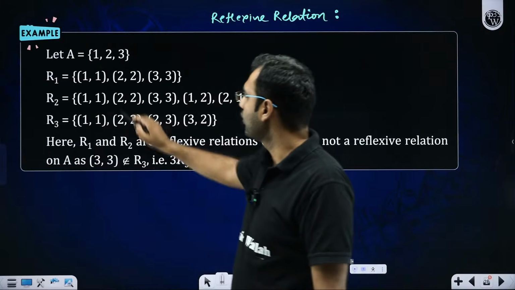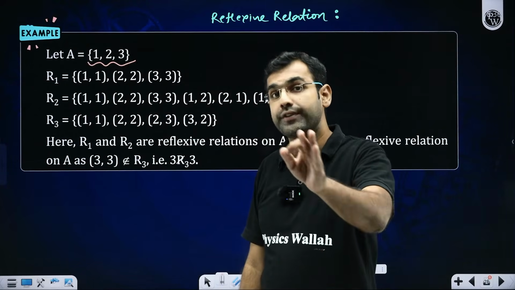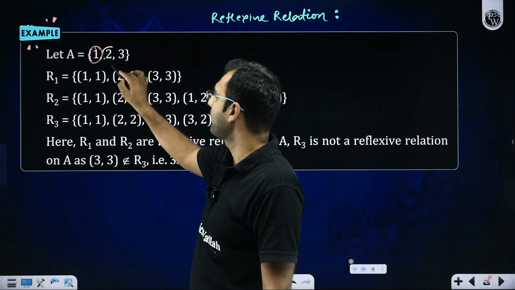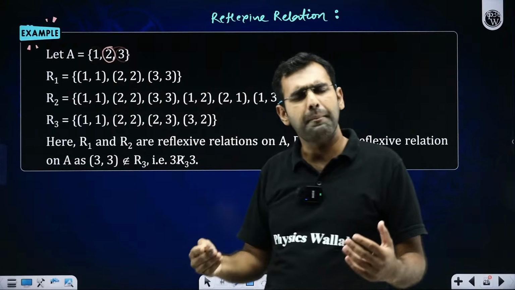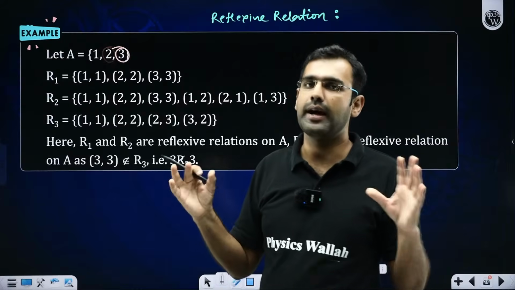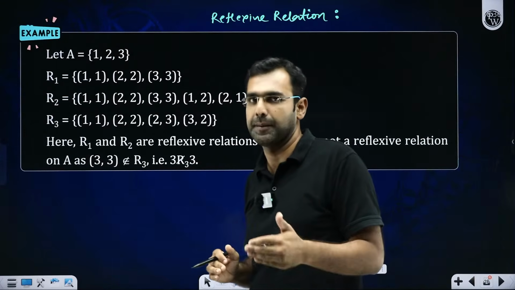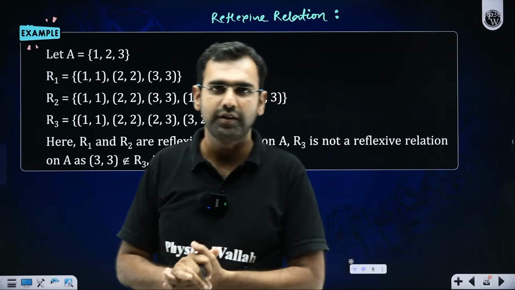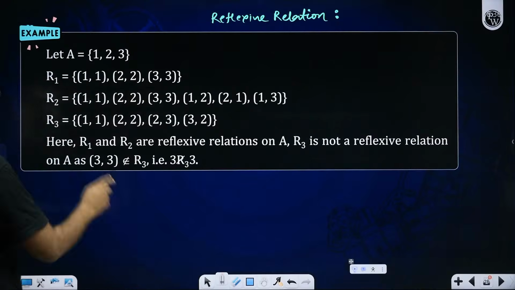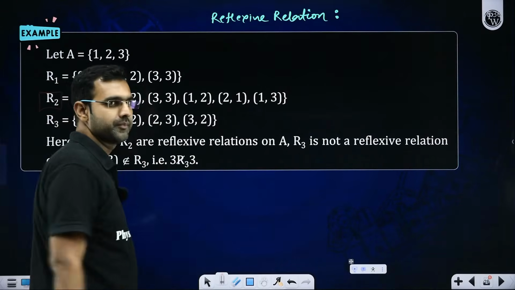I am saying that whatever the elements in A are, all those elements should be mapped with themselves. So 1 should be mapped with 1, 2 should be mapped with 2, 3 should be mapped with 3. Apart from that, any other mapping I see, I'll be happy. I'll be really happy. But at least these 3 mappings, (1,1), (2,2), (3,3), I must see. Did I answer your query? Everybody, tell me yes or no. So I hope R2 is definitely again a reflexive relation.